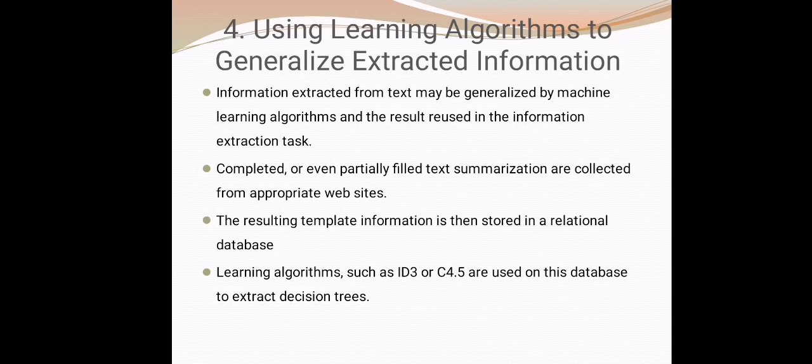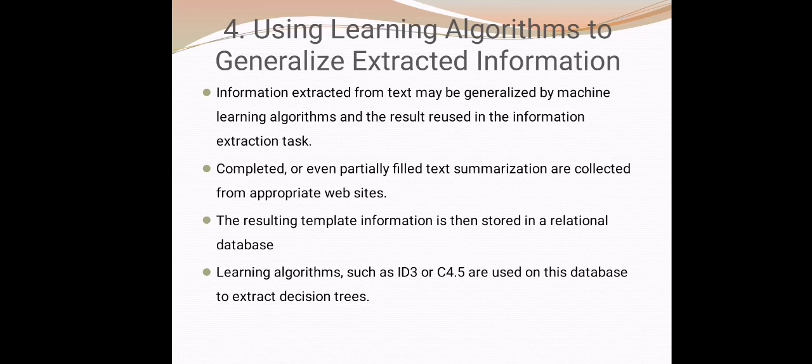Over this database, the learning algorithm extracts the decision tree. On that relational database we will apply a learning algorithm like ID3 or C4.5. By using that we will extract the decision trees, and by using those decision trees we will extract the corresponding information. That's what is going on in the last one.